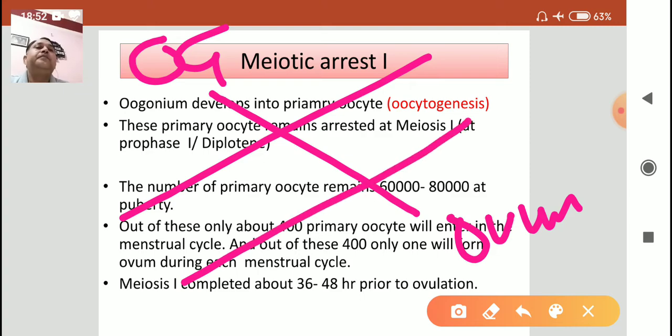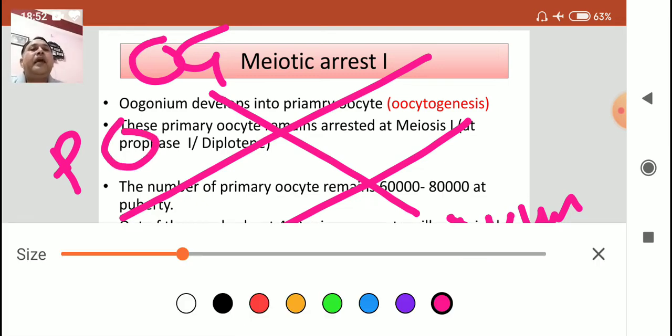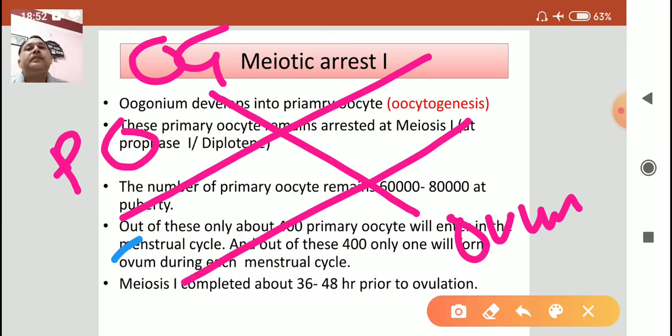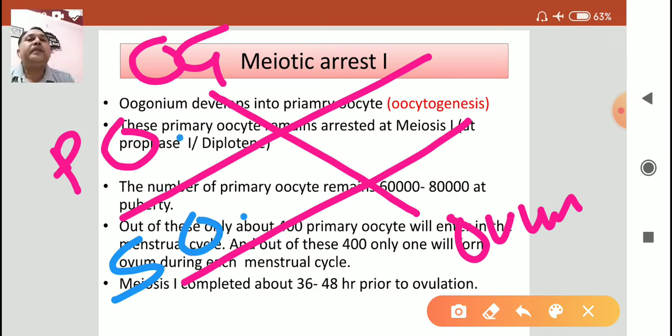One more important step is the formation of primary oocyte and the other is the secondary oocyte.